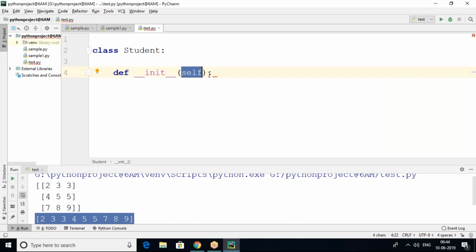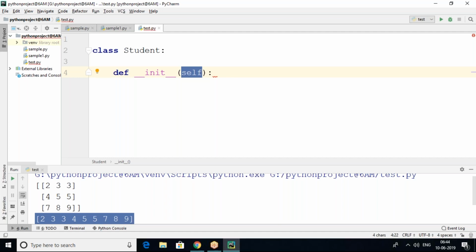So constructor is used to initialize the data to the variables, and self is the default variable and first variable of the constructor here. So self is used to access current class objects, so it is very similar to the this keyword in Java and .NET. So people will use the this keyword in Java and .NET, no? This is used to represent current class members.